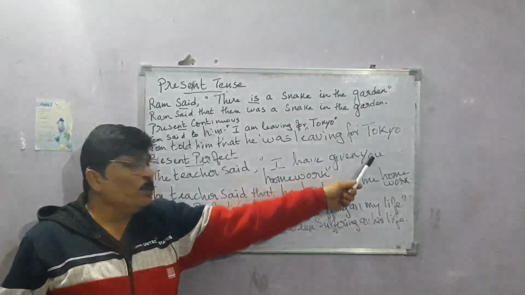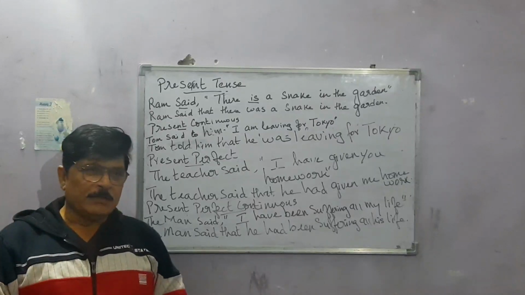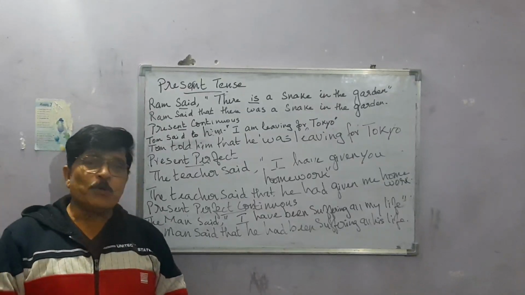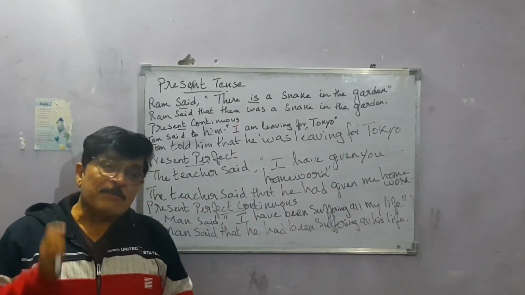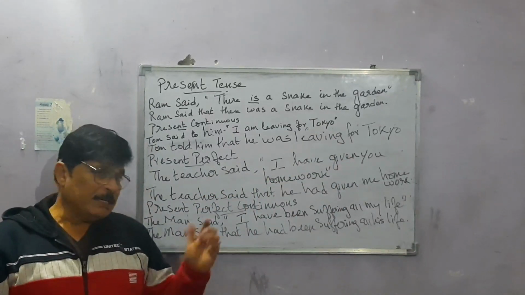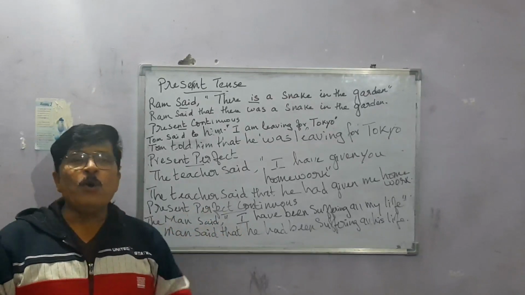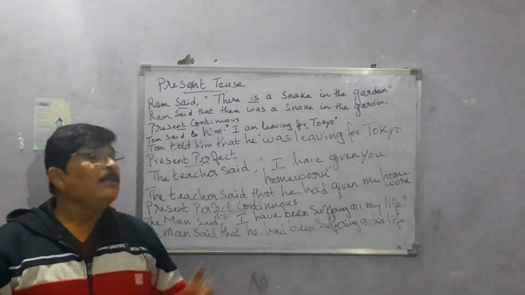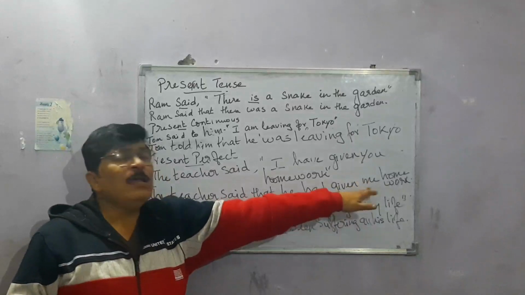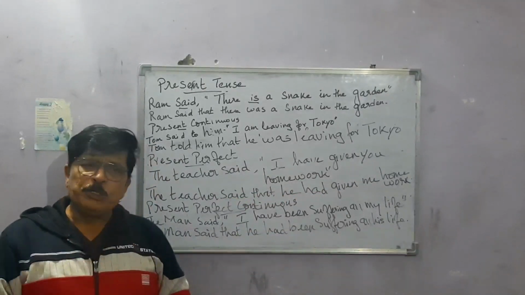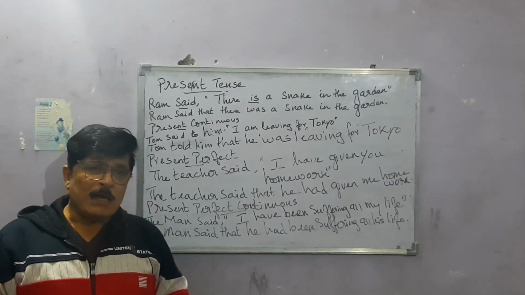But if you take you as plural, as a whole, and the teacher is telling the classroom, "I have given you homework," then you will become us. But if the teacher is talking to one person individually, then you can write, "the teacher said that he had given me homework." So it depends on how you take the sentence. If you write us or if you write me, both are correct.